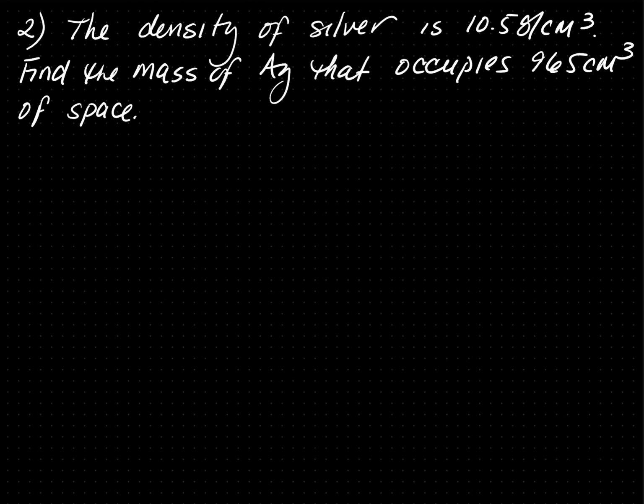Number 2, the density of silver is 10.5 grams per cubic centimeter. If you did not know that is D, look at the units. Find the mass. So we're looking for M. That occupies this much space. That's my volume. So that's 965. Units for volume is centimeters cubed.